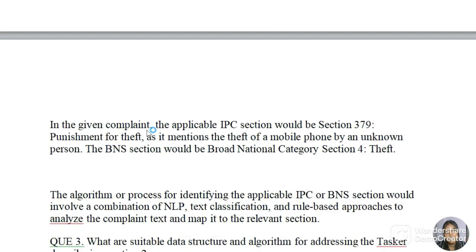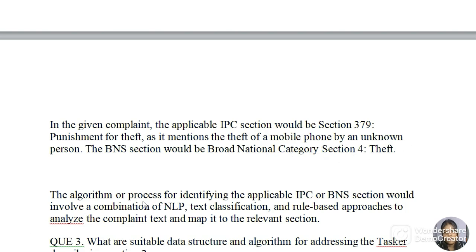So in the given complaint, the applicable IPC section would be 379, which is for punishment for theft, as it mentions the theft of a mobile phone by an unknown person. The BNS section would be the broad national category, section 4, theft.